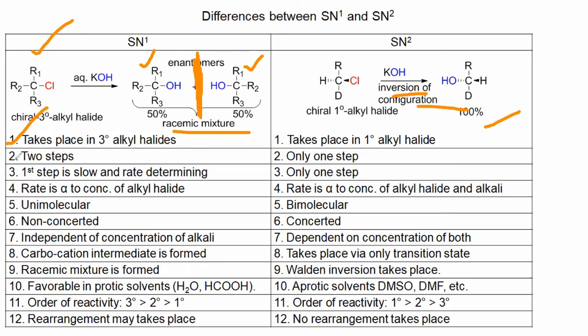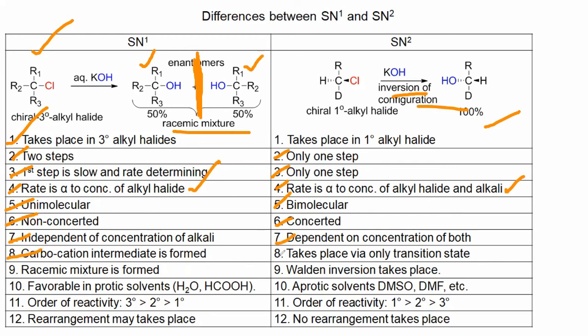Now this second point is very common. SN1 occurs in 2 steps, SN2 occurs in 1 step. Here the first step is slow and the rate-determining, and here only 1 step is there, that is first, that is last, that is everything, right? And number 4 is rate is proportional to only alkyl halide, whereas here rate is proportional to alkyl halide as well as alkali. Alkali is nothing but nucleophile. Next, this is unimolecular, this is bimolecular. This you know very well. This is non-concerted, meaning it happens in 2 steps. This concerted means it happens in only 1 step, right? Independent of concentration of alkali, because no alkali is present in the first step, and here it depends on concentration of both alkali as well as the substrate, right?